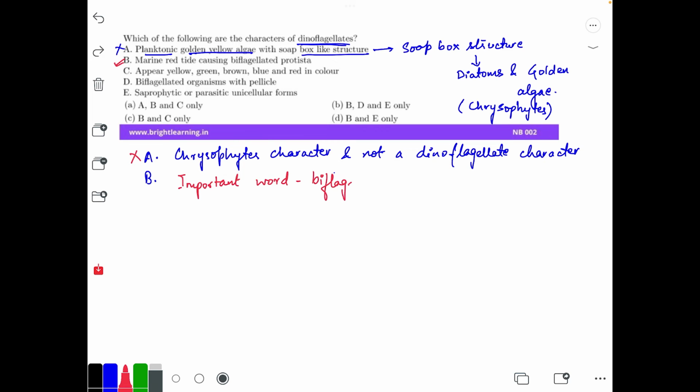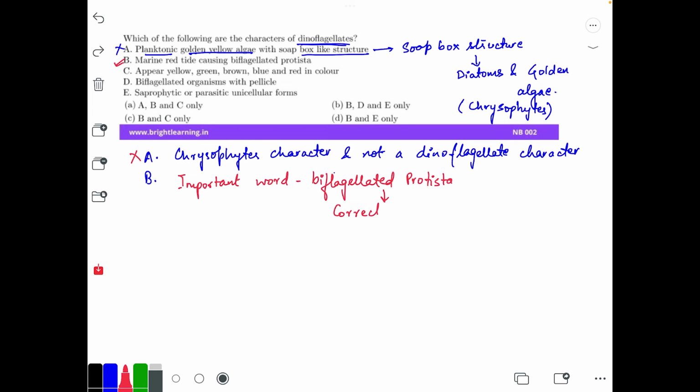The second option, B, says that this is marine red tide causing biflagellated protista. The important keyword to note is that they are biflagellated.